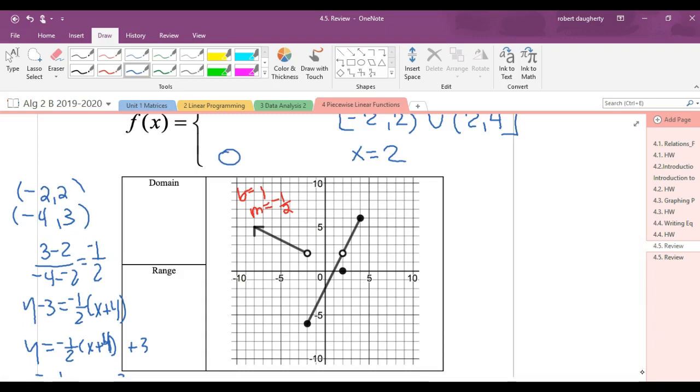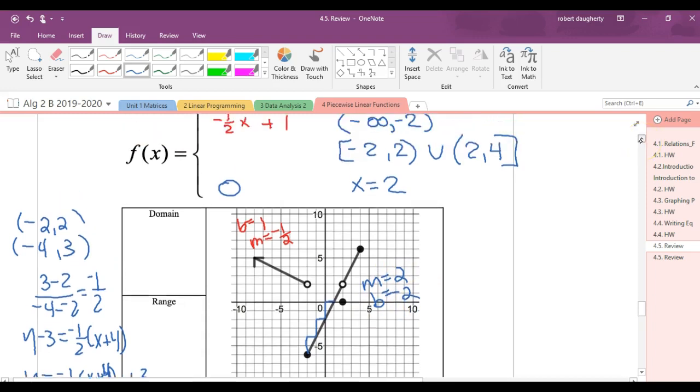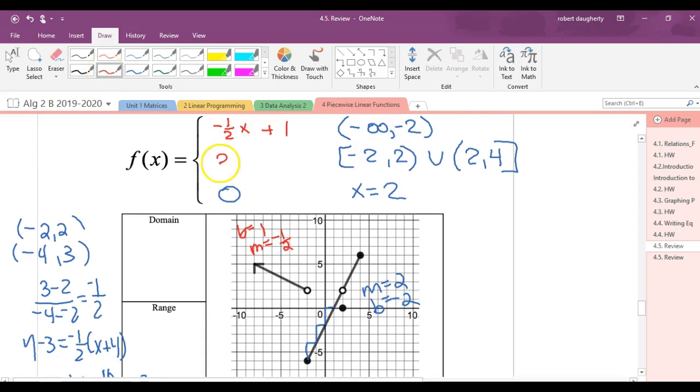Now this next line, if I look and figure out the slope of this line, it looks like the slope is going to be, by going up 2 over 1, up 2 over 1, that the slope of this line is going to be 2. It crosses at negative 2. So in this line, m equals 2, b equals negative 2. So the equation of this line is 2x minus 2. And that should be it. Okay, so I've got 2 lines, and then the point here, f of 2 is 0.